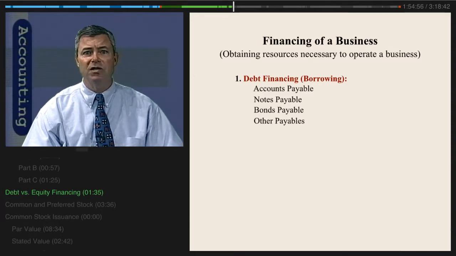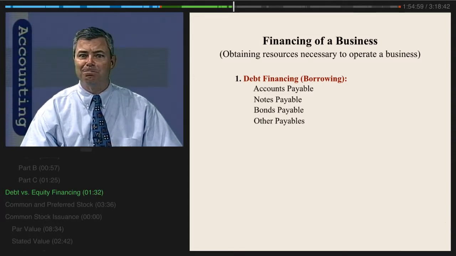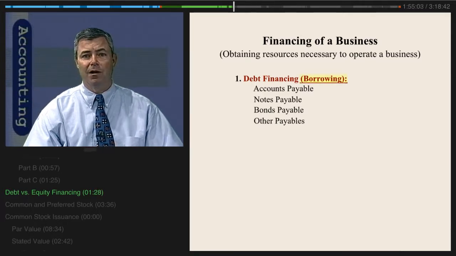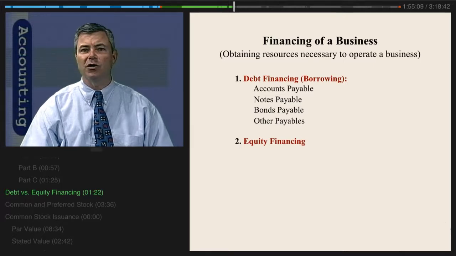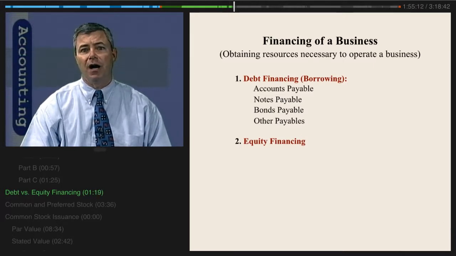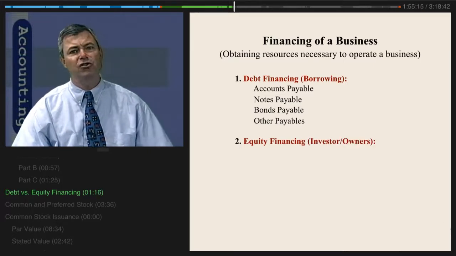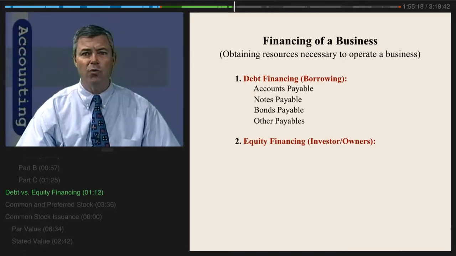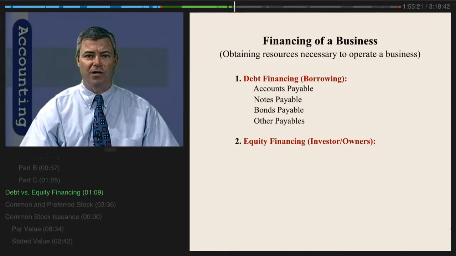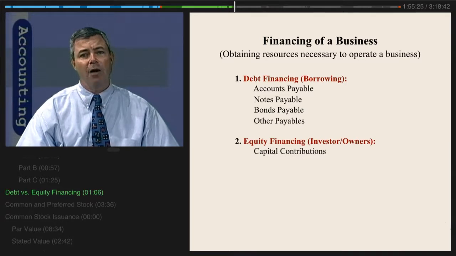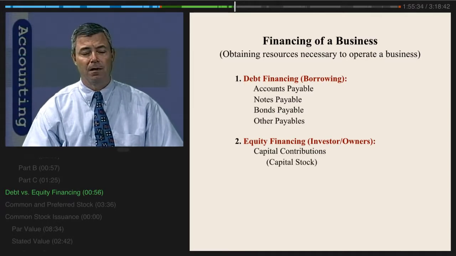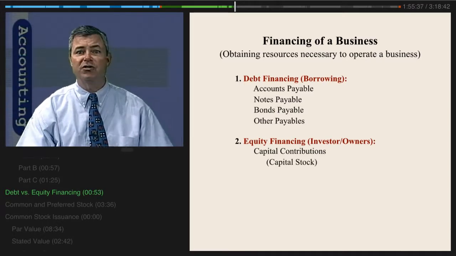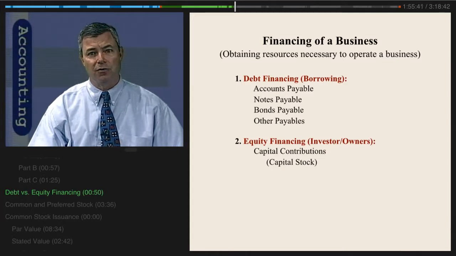One of the two basic ways to finance a business is to borrow resources or capital. The second way is what we refer to as equity financing. That means we get resources not by borrowing them, but from investors or owners. Investors or owners provide resources to a business in one of two ways. They either make contributions of resources, which we'll call capital contributions, and when they do, they typically receive in exchange an ownership interest in the business, evidenced through some stock certificate. So owners or investors provide resources to a business in exchange for ownership rights reflected in stock.